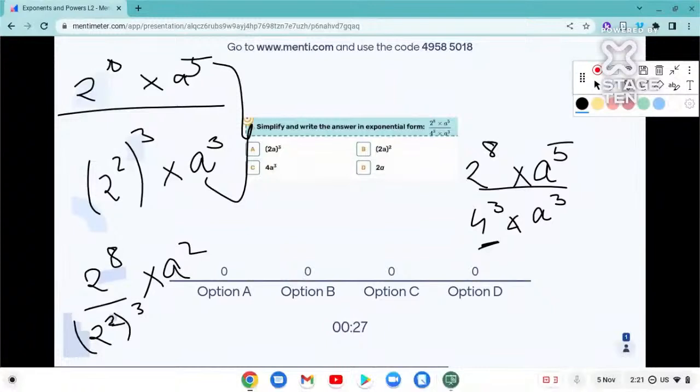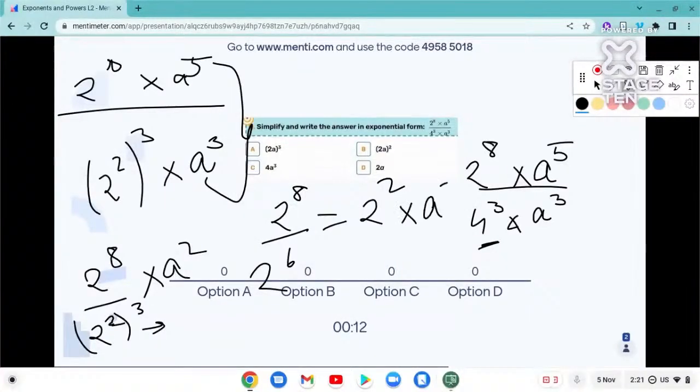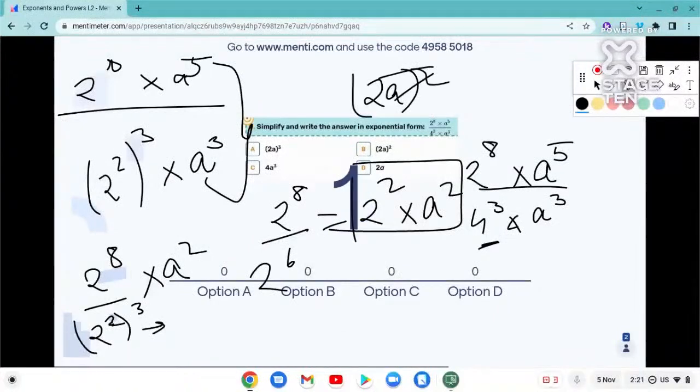Then try to solve this question. 5 minus 3 will do. Okay, so 3 into 2 gives me 6. So 2 raised to 8 by 2 raised to 6 will give me how much? You will subtract the powers, you will get 2 raised to 2 into a square. Now this is which identity? a raised to m into a raised to n. That gives me how much? 2a whole square. So that will multiply by both the parts.